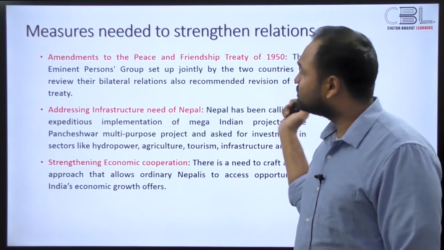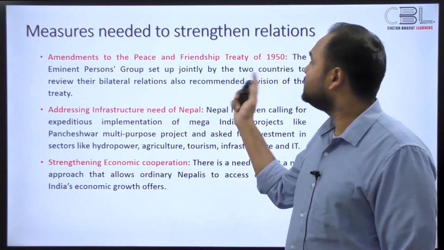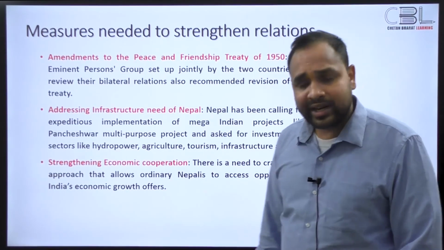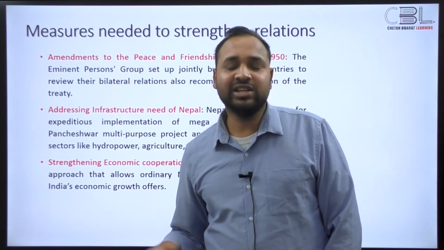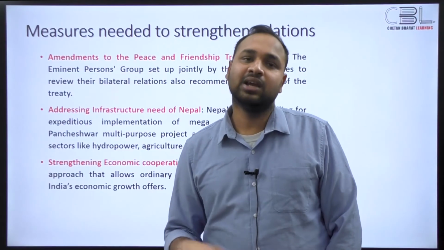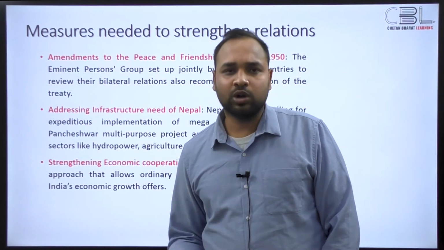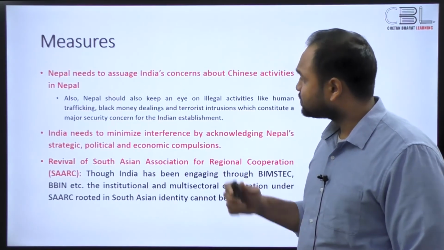So what should we do to address these issues? The first is that there was an eminent persons group established, and it also recommended that the peace and friendship treaty should be suitably amended, right? Then we should address the infrastructure need for Nepal. That is an important bit. And then we should shed this perception that Chinese are better than Indians in building things, right? That's a big part of why these small contracts and even big contracts go out of India's hand in Nepal, right?